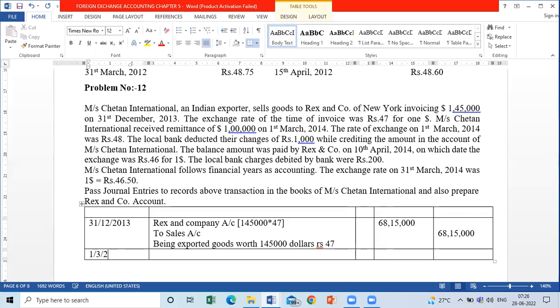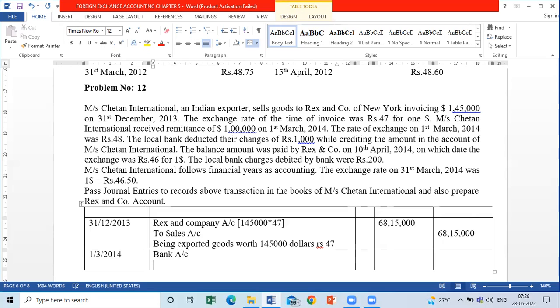So 1st March 2014. Entry will be: bank is the receiver, so bank account debit. Who is the giver? Rex and Company account credit. Amount will be 48 lakhs. This is the entry I will pass if there are no bank charges.